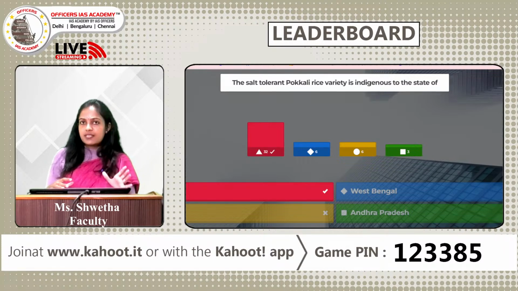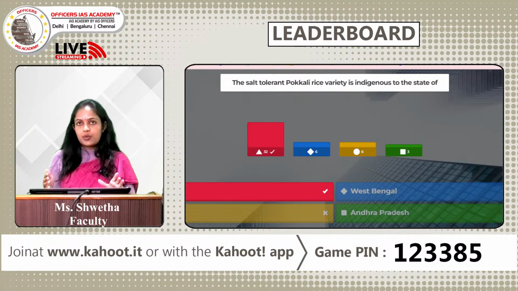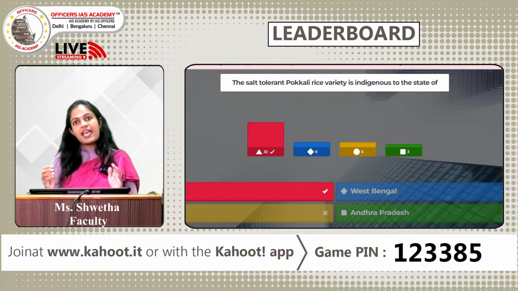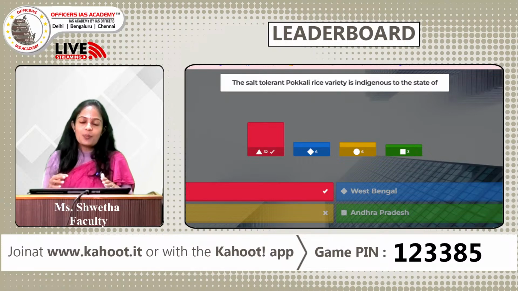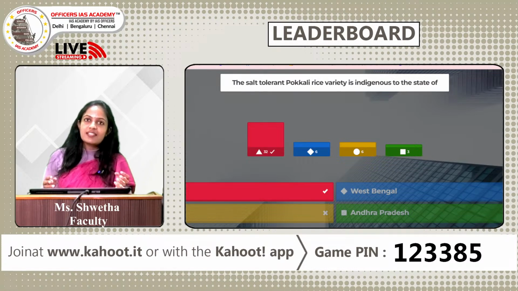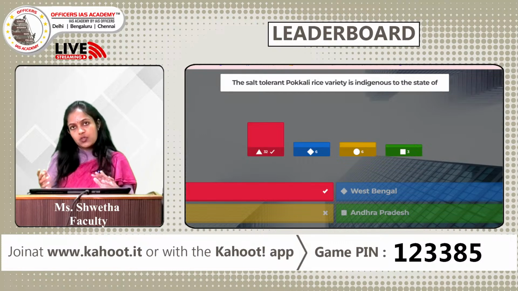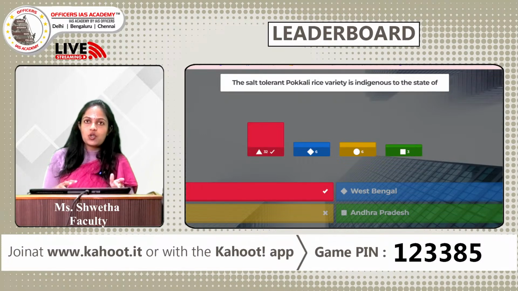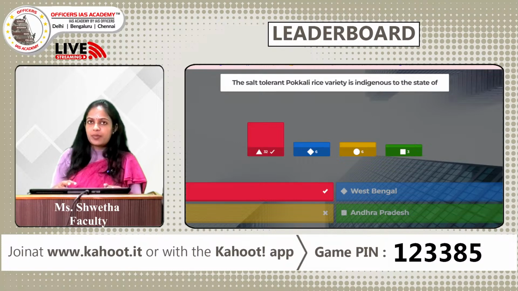The rice variety and the prawns are cultured on the same field, so they are mutually complementary to each other. The rice gets its nutrients from the excrements of the prawns, and the prawns in turn get their nutrients from leftover harvest crops.